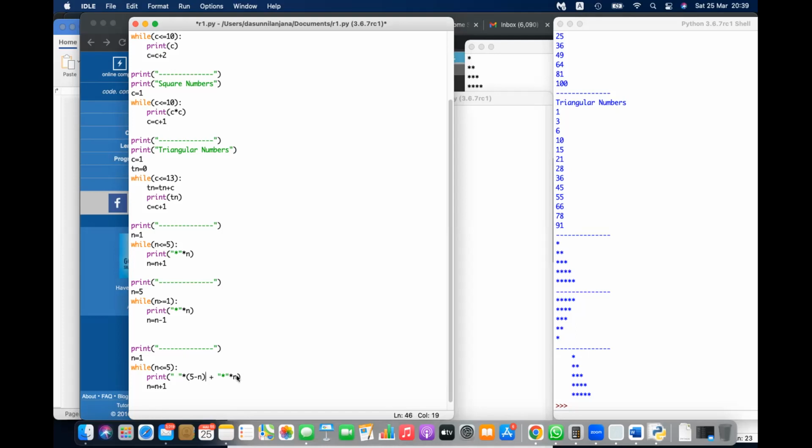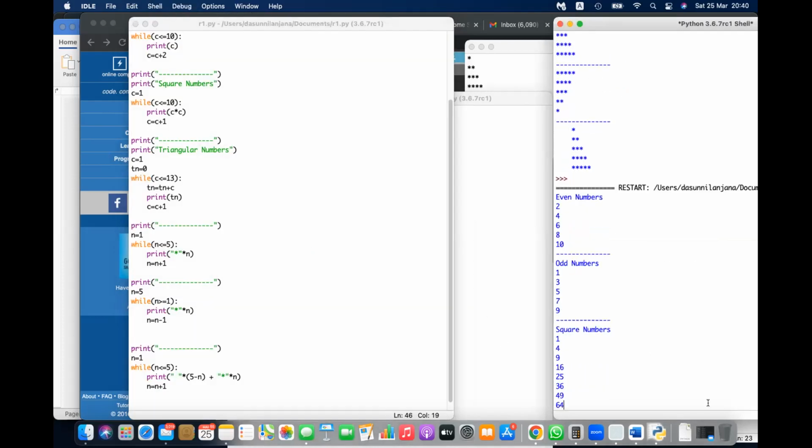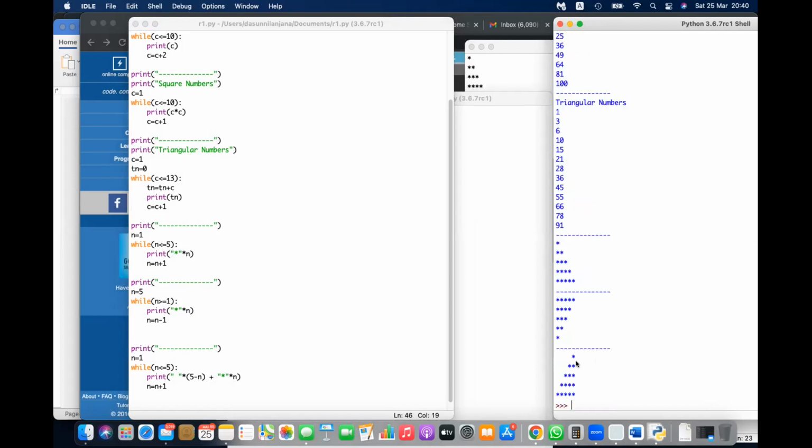Next n will be 2. 5 minus 2 is 3. Then next n will be 3. 5 minus 3 is 2. Next n will be 4. 5 minus 4 is 1. Next n will be 5. 5 minus 5 is 0. Right. So that is how you build an algorithm. Okay. 4 spaces, 3 spaces, 2 spaces, 1 space, 0 spaces. Yes, 0 spaces. So this is what you need.